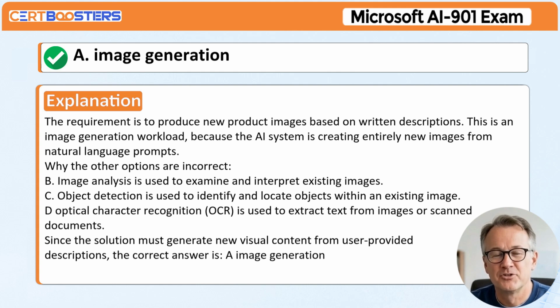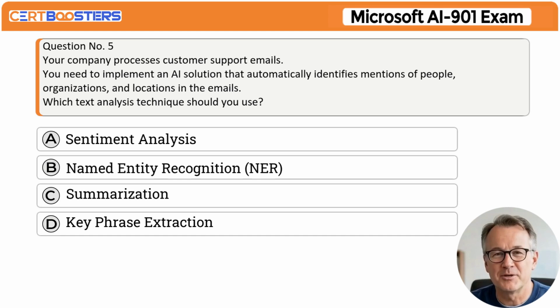Object detection is used to identify and locate objects within an existing image. D. Optical character recognition, OCR, is used to extract text from images or scanned documents. Since the solution must generate new visual content from user-provided descriptions, the correct answer is A. Image generation.